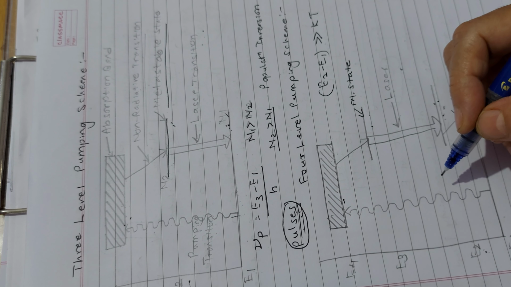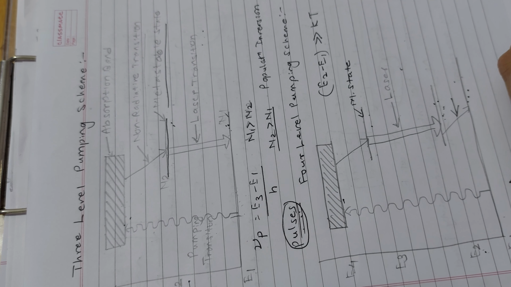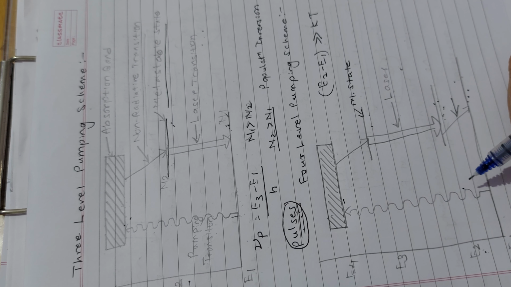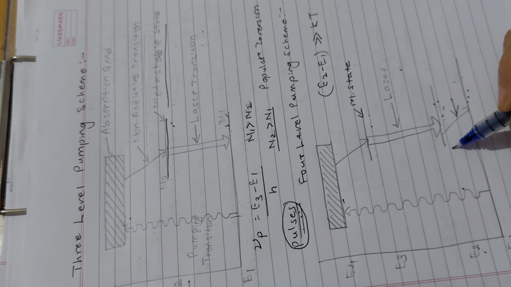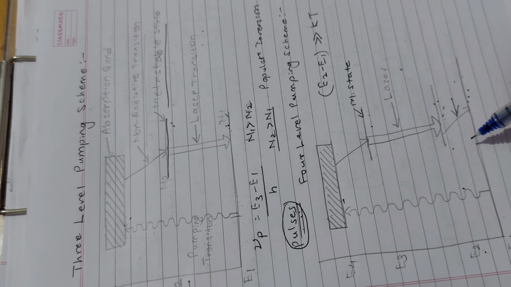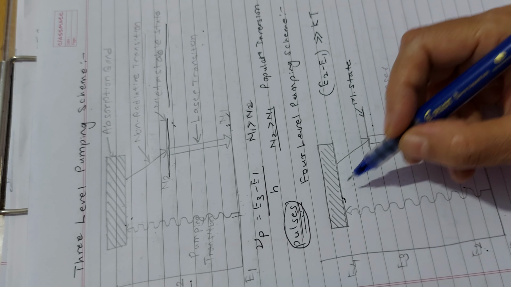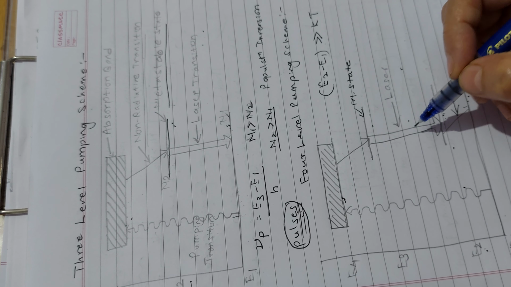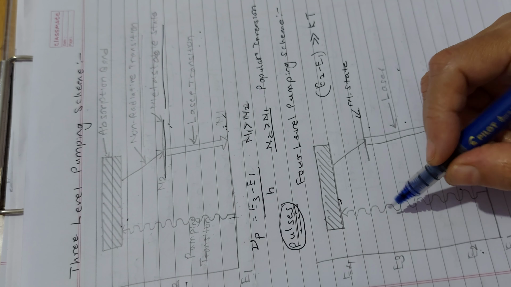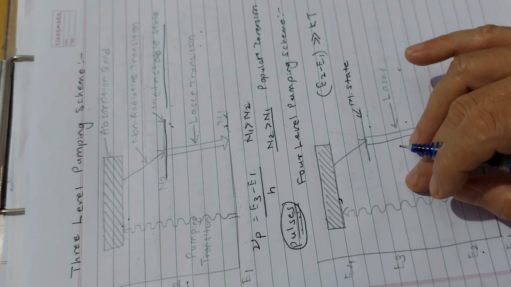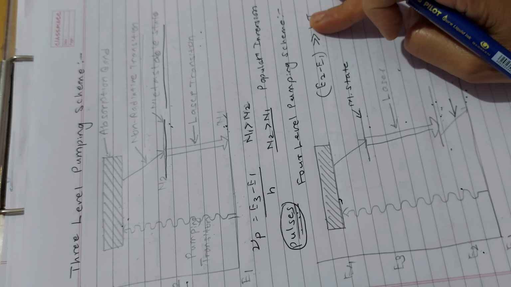So in this scheme, basically the lower transition level is not the ground state, which means it is E2, and it is virtually vacant. As soon as atoms are pumped to the upper laser level, population inversion is achieved. Therefore it requires less pumping energy than the 3-level laser. This is the major advantage of this 4-level pumping scheme.